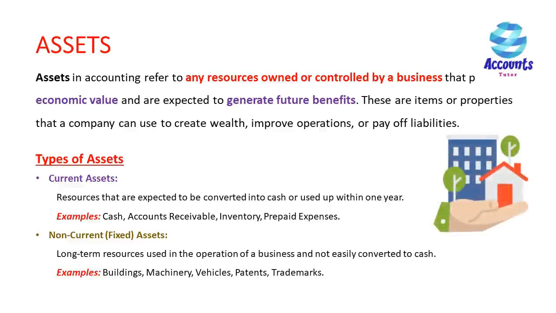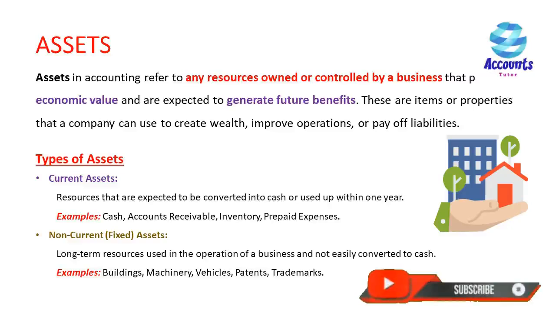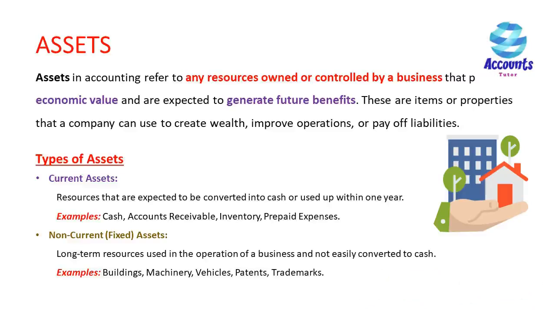It is asset. Assets in accounting refer to any resources owned or controlled by a business that provide economic value and are expected to generate future benefits. These are items or properties that a company can use to create wealth, improve operations, or pay off liabilities. Types of assets. Current assets. Resources that are expected to be converted into cash or used up within 1 year. Examples: cash, accounts receivable, inventory, prepaid expenses. Non-current assets. Long-term resources used in the operation of a business and not easily converted to cash. Examples: buildings, machinery, vehicles, patents, trademarks.